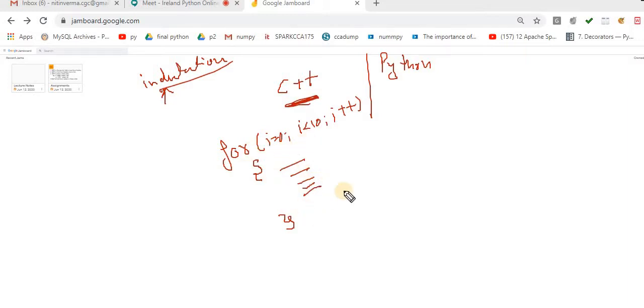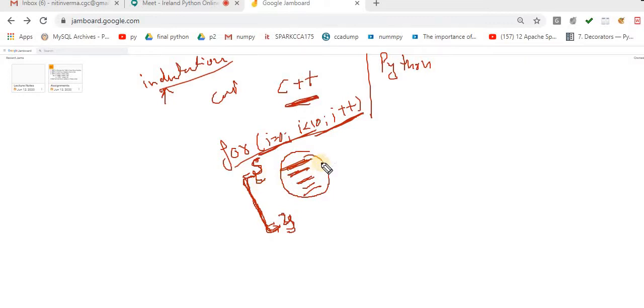Now what exactly is happening here? How does my compiler understand each scenario? My compiler understands that after this for, there is a curly brace, and if there is a curly brace, definitely there should be one more curly brace to enclose this scenario. And my compiler understands that inside these curly braces is the statement associated with this for loop. This is the way in C++. If you are coming from a C++ background, you definitely make this mistake n number of times.